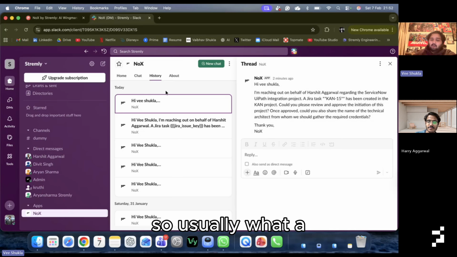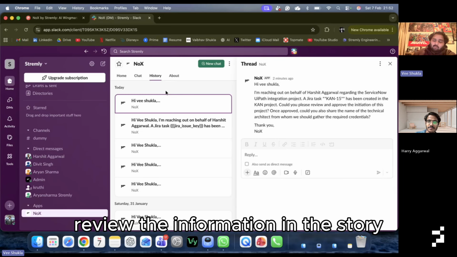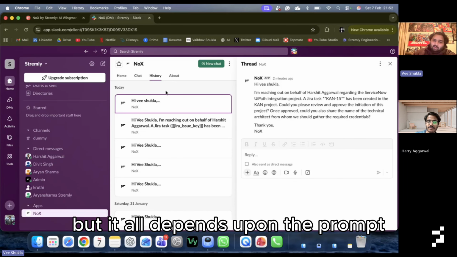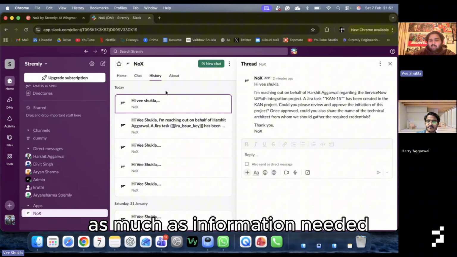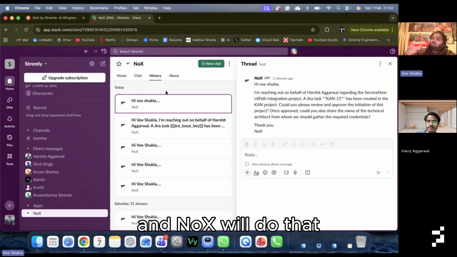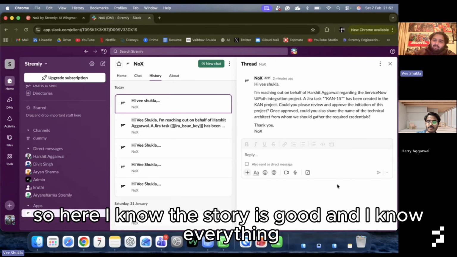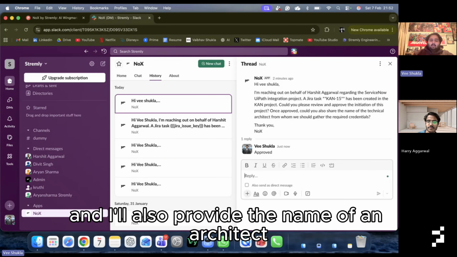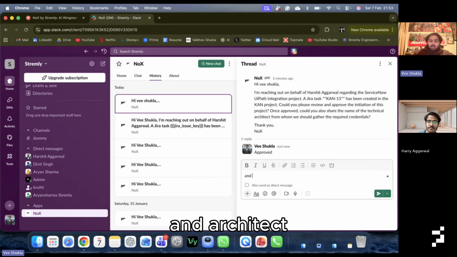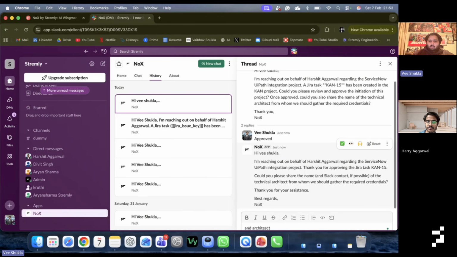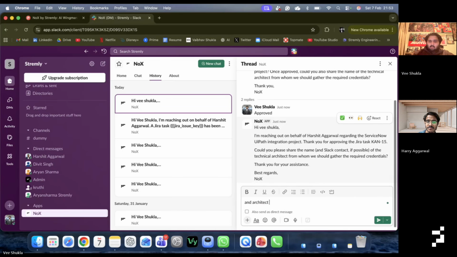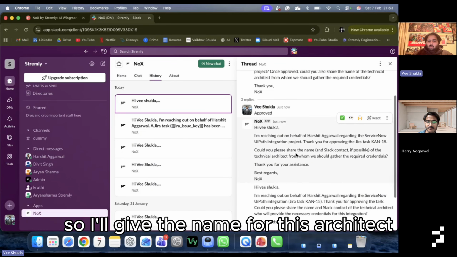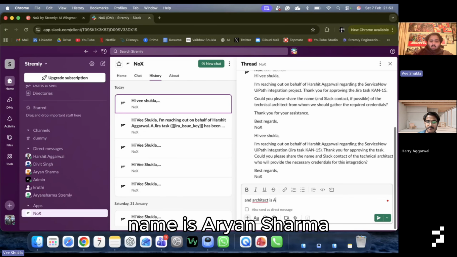So usually what an approver would do is go to the story and review the information in the story. Currently we didn't add too much information in the story, but it all depends upon the prompt. If a project manager wants more information, as much as needed, they just need to add it into the prompt, and NoX will do that. So here I know the story is created and I know everything, so I'll just go ahead and say it's approved. And I also provide the name of an architect. So you see this guy, this is again our dummy account which we created for testing purposes. So I'll give the name for this architect. Name is Arvind Sharma.